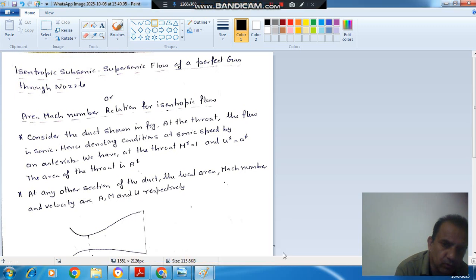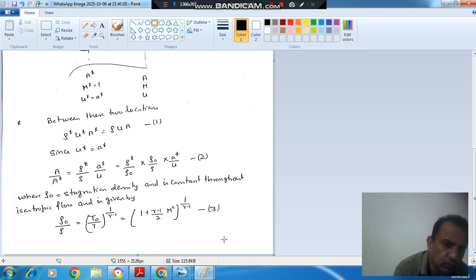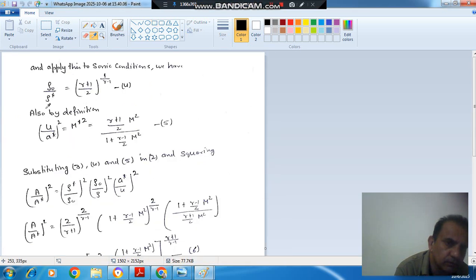Because rho naught by rho is this quantity. You put M is equal to 1, then it will be rho naught by rho star, and this will be equal to this. So this is equation number 4.